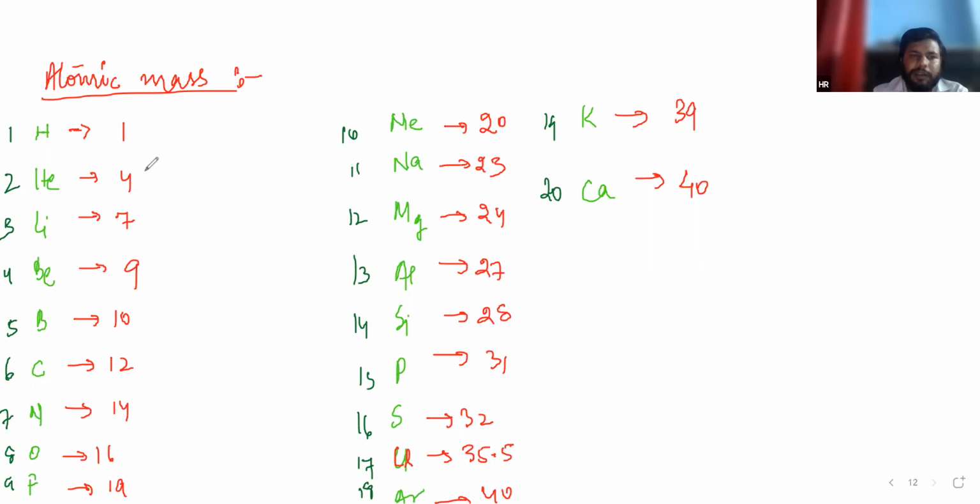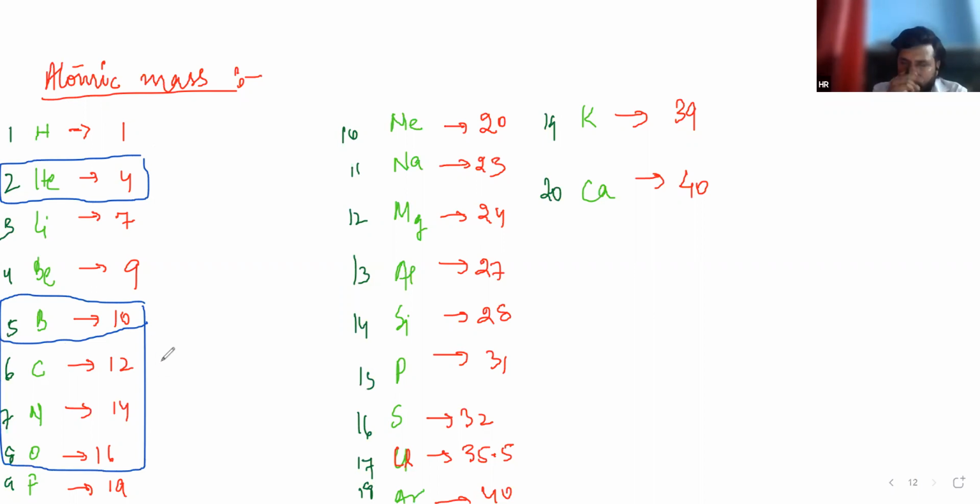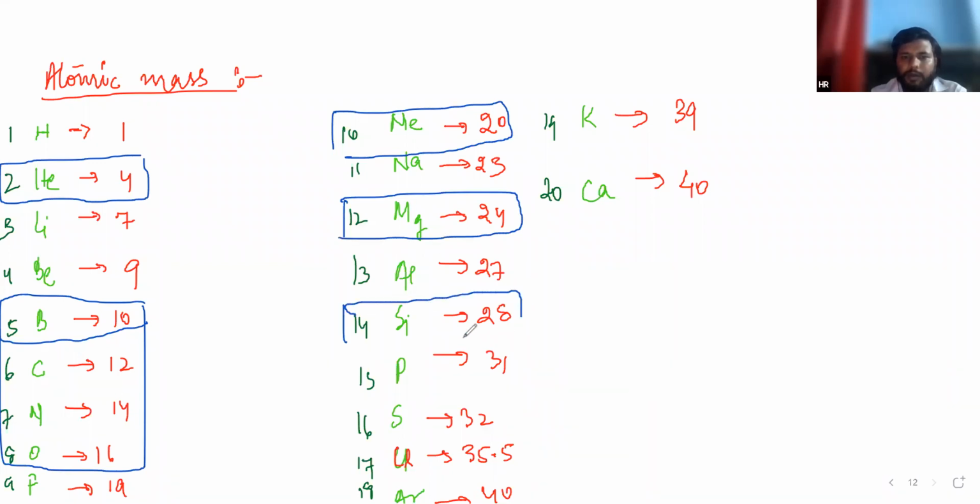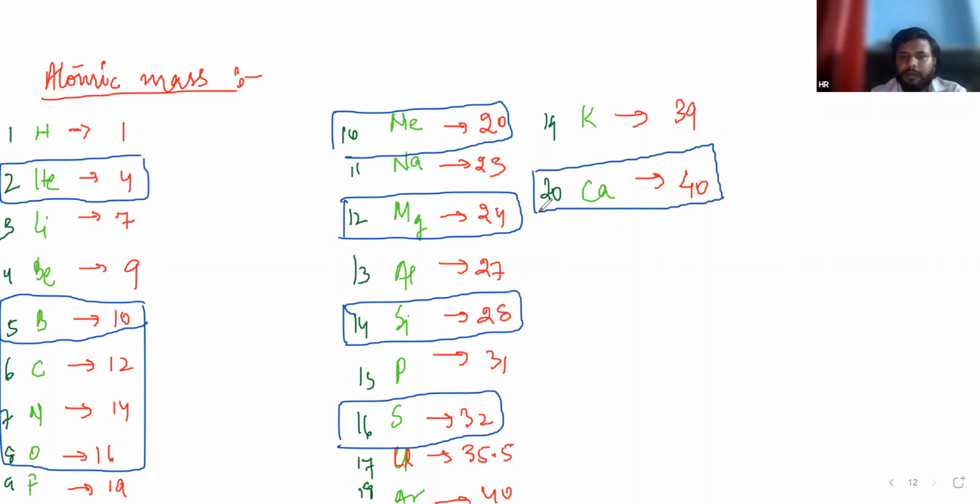Okay, so what you will see is 2 to 4, 5 to 10. The atomic number is doubled. Double of the atomic number is the mass number. And come to neon: 10 to 20, magnesium 24, silicon 28, sulfur 32. And the difference, not double of the atomic number, is only because of the number of neutrons. Okay.